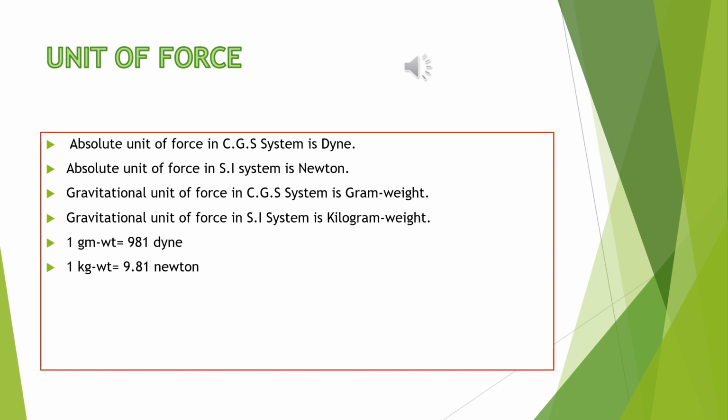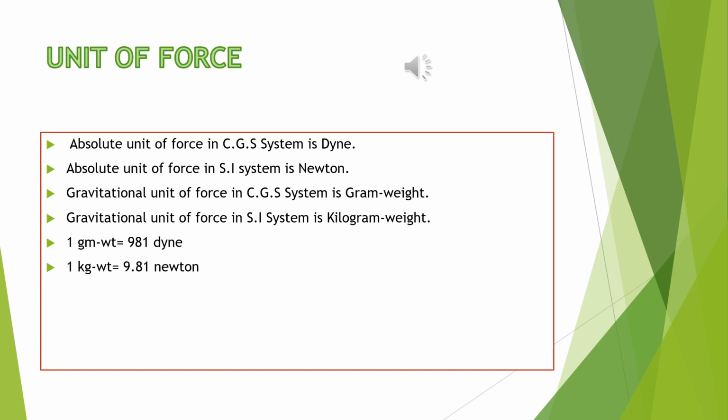Now gravitational unit of force. The gravitational unit of force in the CGS system is gram weight. The acceleration produced in a body towards the center of the earth due to gravitational attraction is called the acceleration due to gravity. It is usually represented by the letter small g. The value of small g is different at different places. But generally, we take its value as 981 centimeter per second square and 9.81 meter per second square.